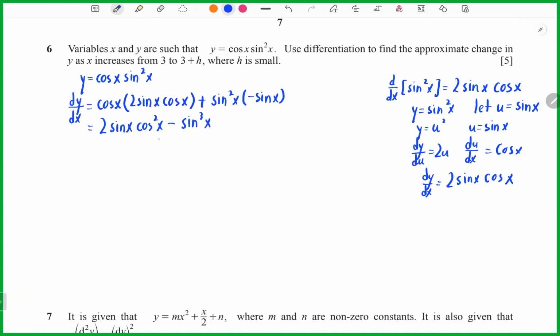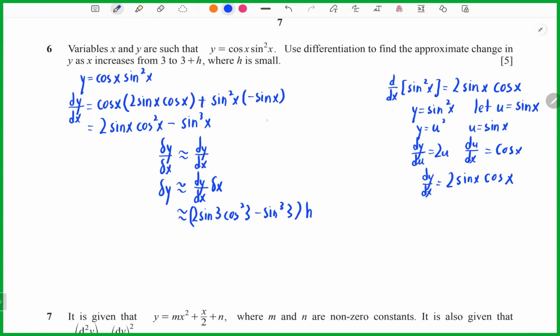Okay, so now you can write delta y over delta x approximately dy/dx. So now we can find delta y approximately dy/dx times delta x. So approximately 2 sine, here is 3. Make sure your calculator setting is in radians form, so please don't forget. Here I put h. Why h?